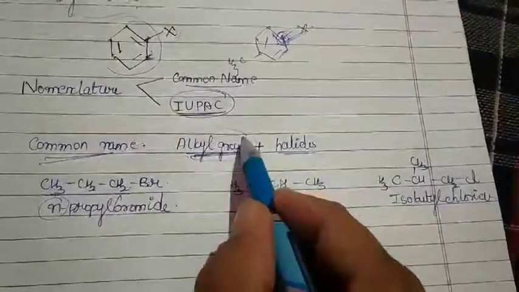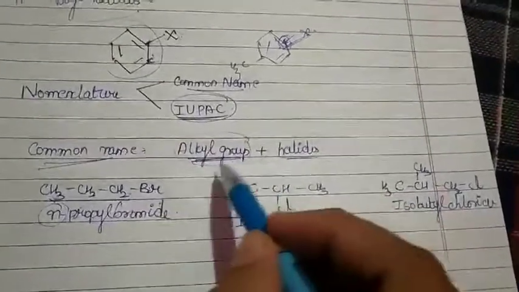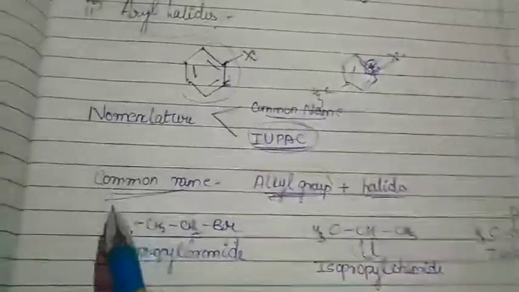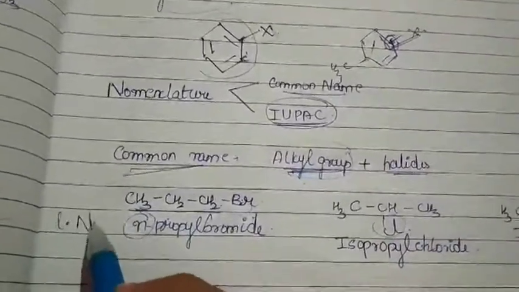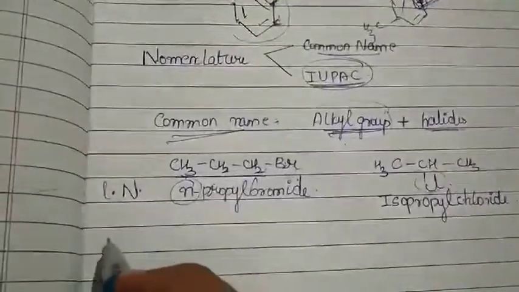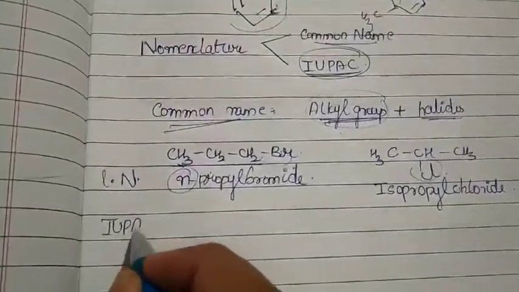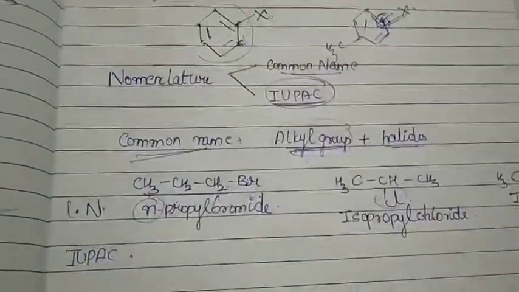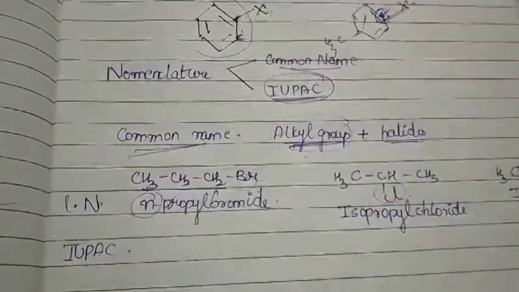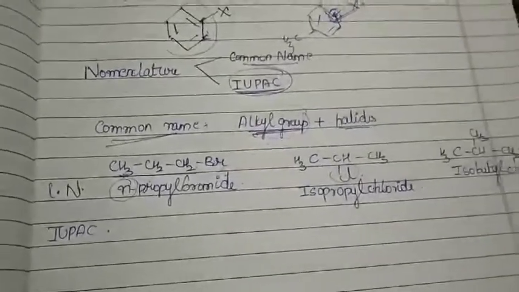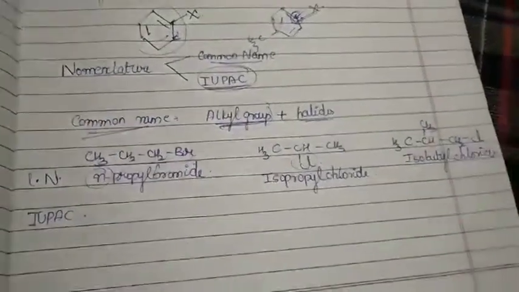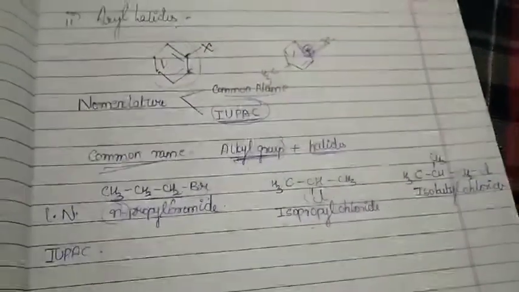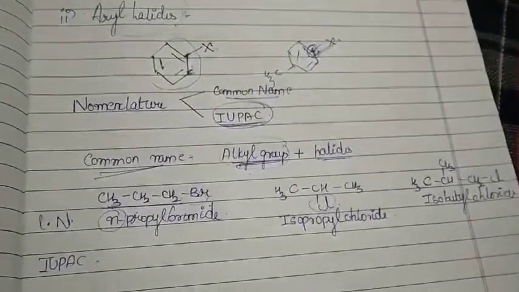First you have to mention their respective alkyl group, and then you have to add their respective halides. So this was with respect to your common name. Of course, the IUPAC name we can write it easily. First and foremost, we know that in the IUPAC name you have to select a parent chain which is as long as possible and containing the maximum number of carbon atoms. Second most important thing, you have to number the carbon atoms. Repeat once again, you have to just number the carbon atoms.